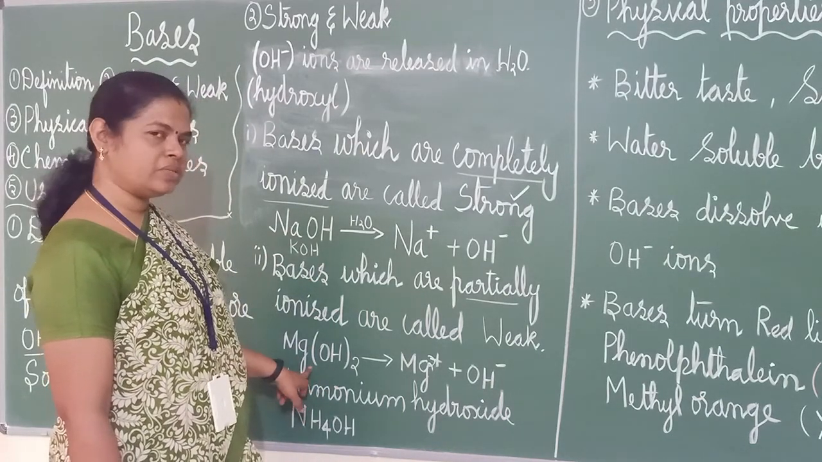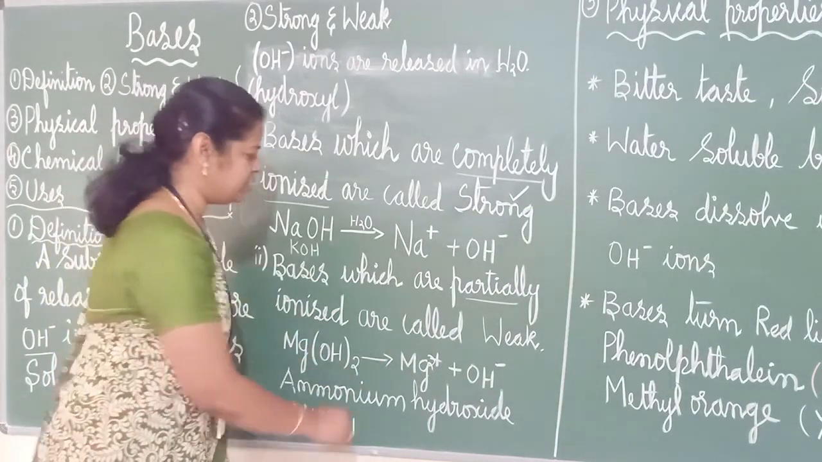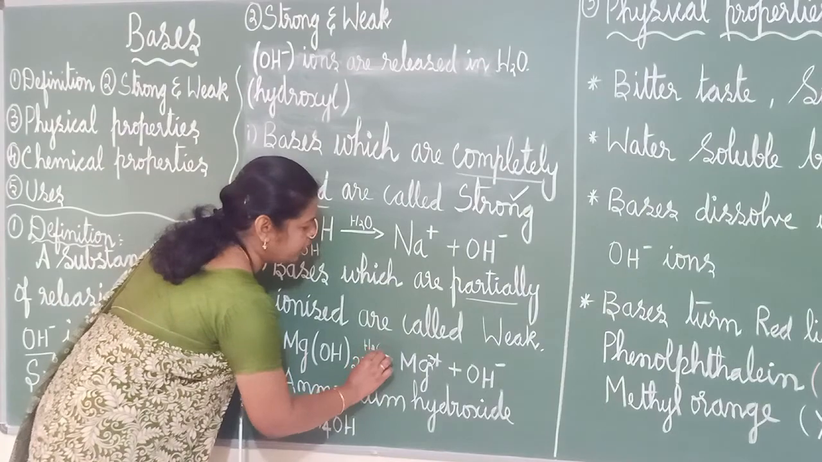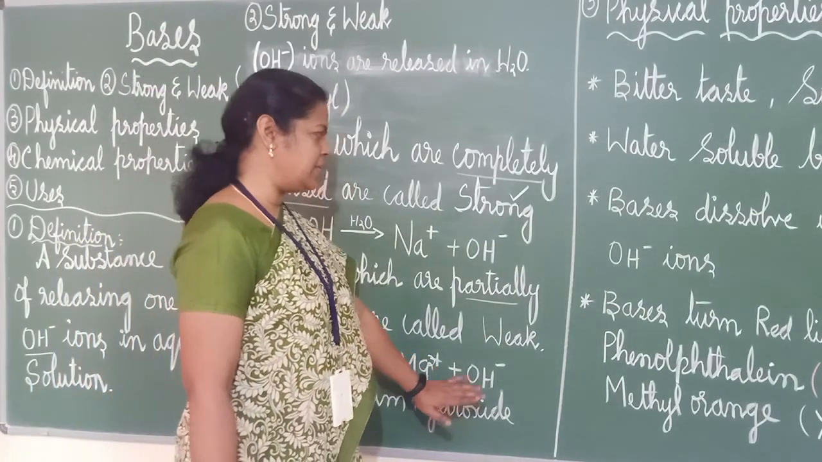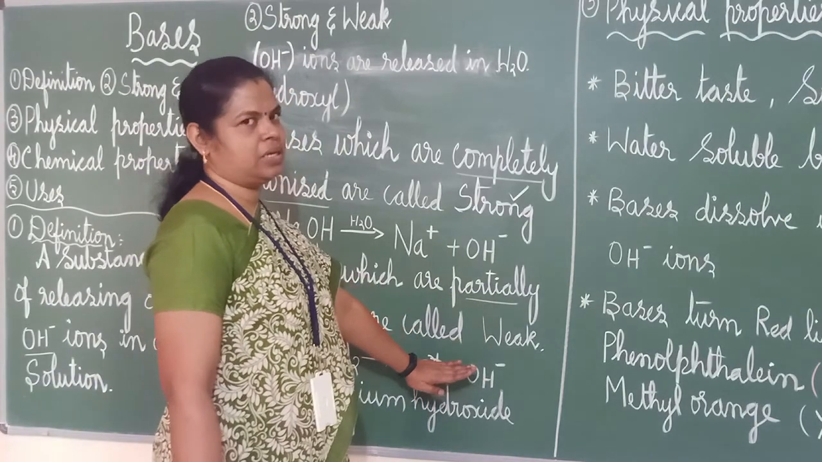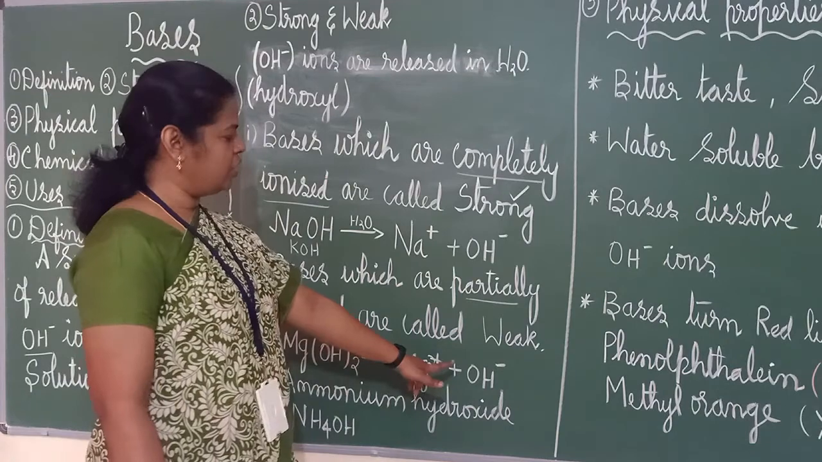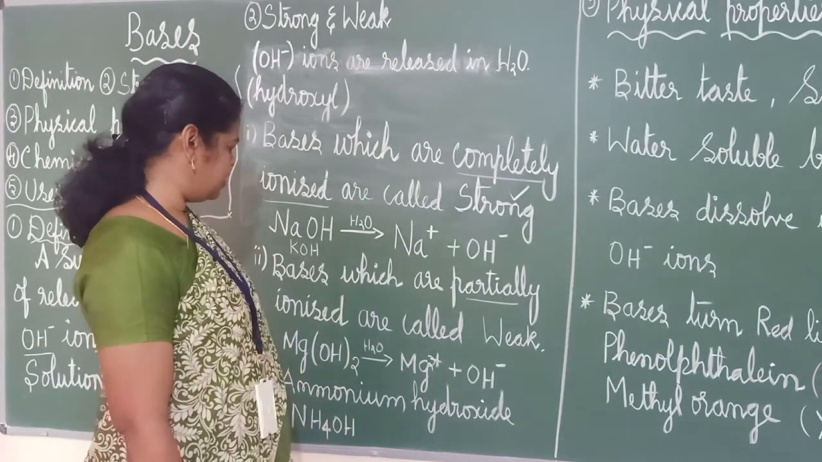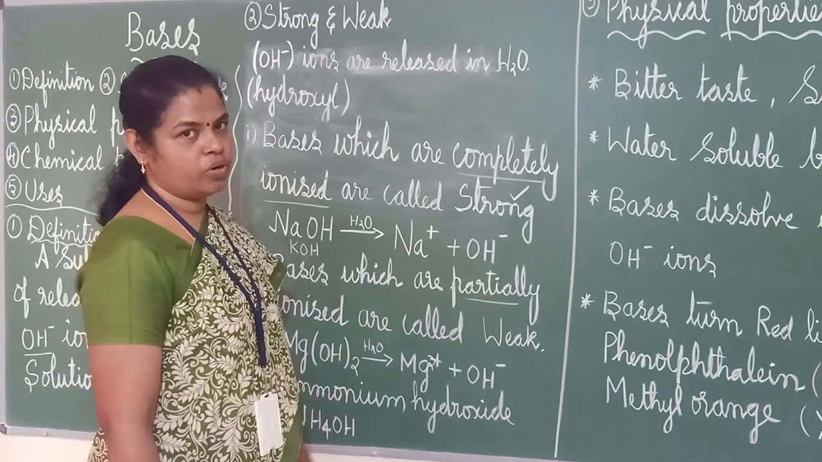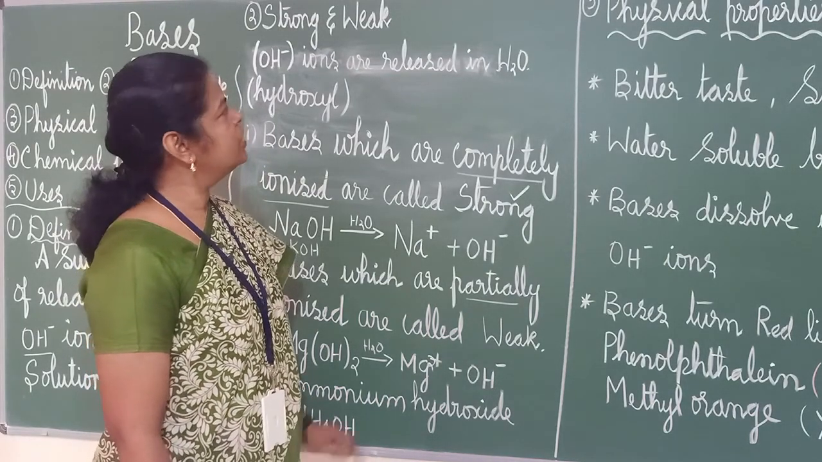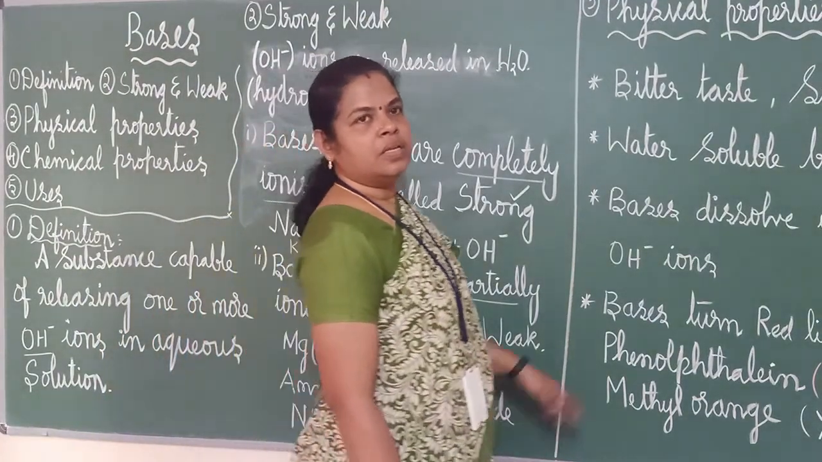The formula for magnesium hydroxide is Mg(OH)2. Same way, when it is dissolved in water, you will get Mg2 plus plus OH minus. But here the dissociation will be partial. Ionization will be partial. So it is called as weak base. Now ammonium hydroxide, the formula is NH4OH. Okay. So this is about strong and weak bases.